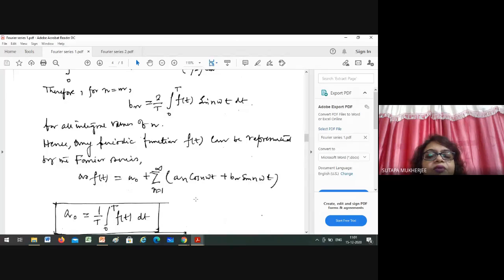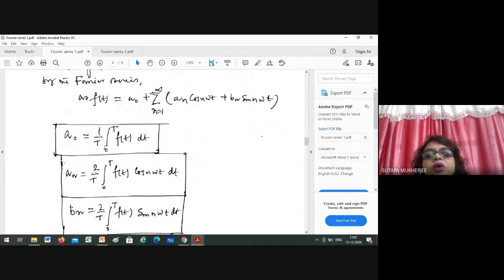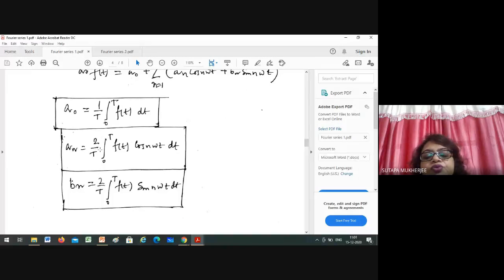So ultimately what you are getting? A0 equals 1 by T, integral from 0 to T of f(t) dt. A_n equals 2 by T, integral from 0 to T of f(t) cos n omega t dt. B_n equals 2 by T, integral from 0 to T of f(t) sin n omega t dt.